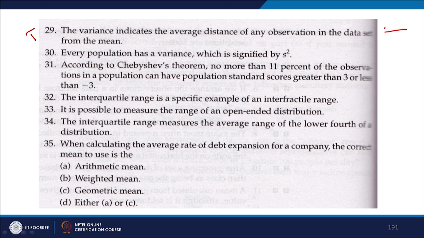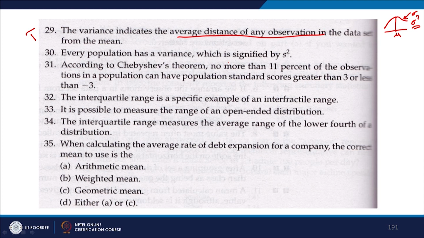What is variance? You have got standard deviation, you have got the mean, and if you take a square of this standard deviation, it becomes variance. So, variance indicates the average distance of any observation in the data set from the mean. This is true.